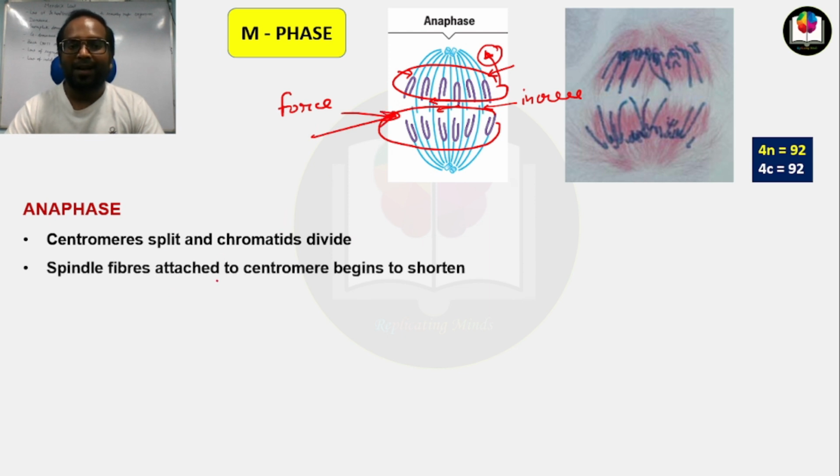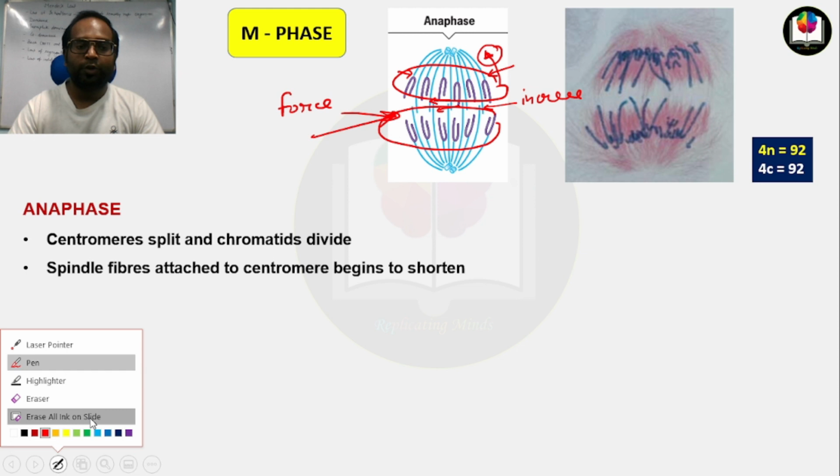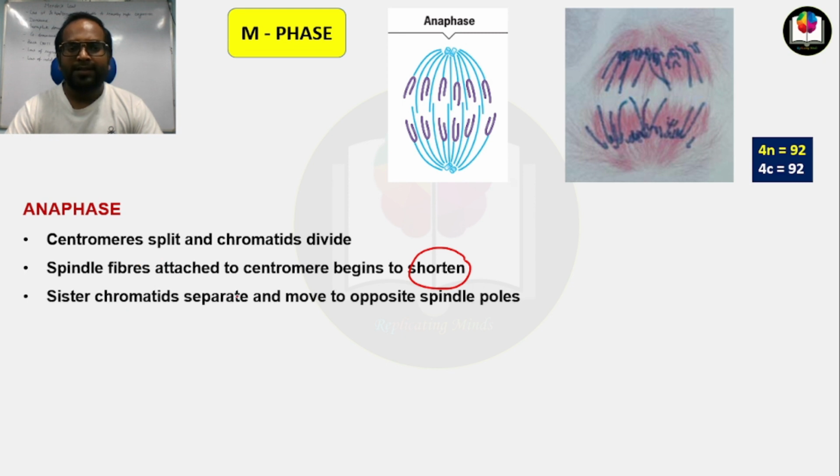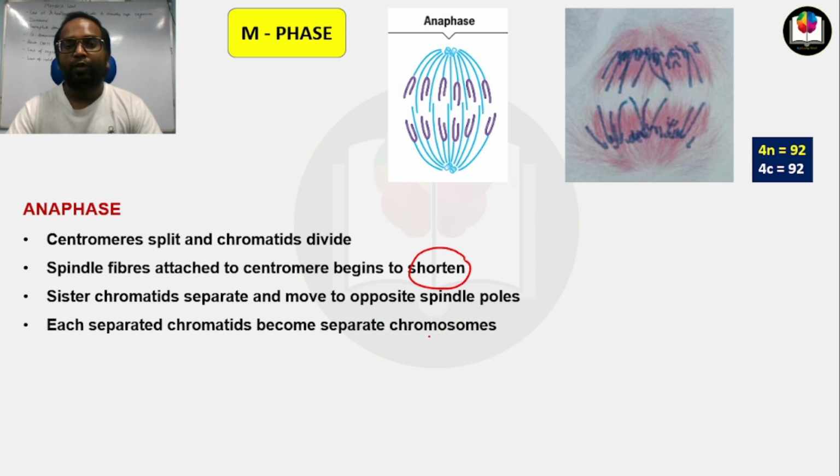Spindle fibers attached to the centromere begin to shorten, and they pull the chromatids toward the opposite poles. Sister chromatids separate and move toward the opposite spindle poles. Each separated chromatid becomes a separate chromosome.